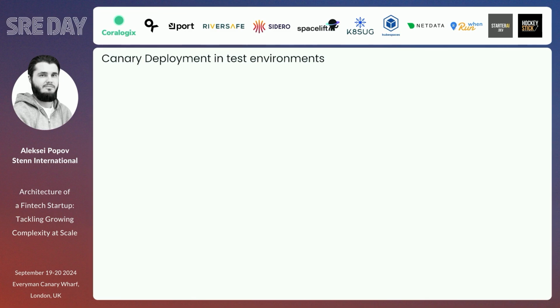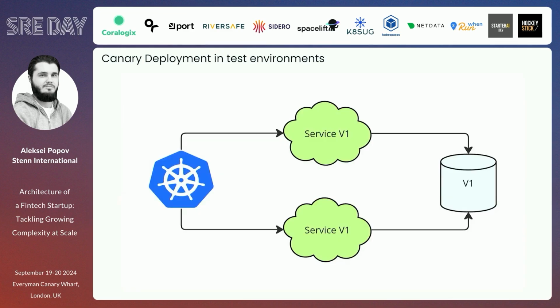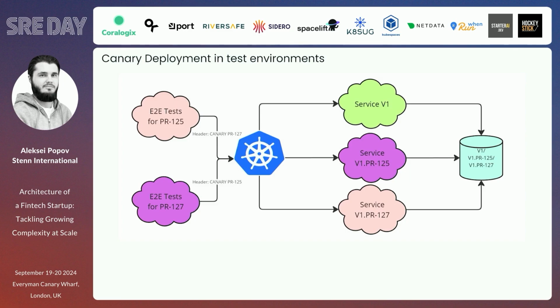And the idea is we can try to use canary deployment in that way for solving that problem. The same thing, version 1, and we have 2 developers who are working on the version 1, for instance, and we want to do the same thing. We can just deploy a new service with a new image built by a specific pull request in the pipeline, just replacing one of the pods with a new version and adjusting the routing. Of course, the database should be backward compatible, and adjusting the routing on the load balancer and our end-to-end tests to run them in the pipeline to be able to route the traffic only to the specific pod in that sense.